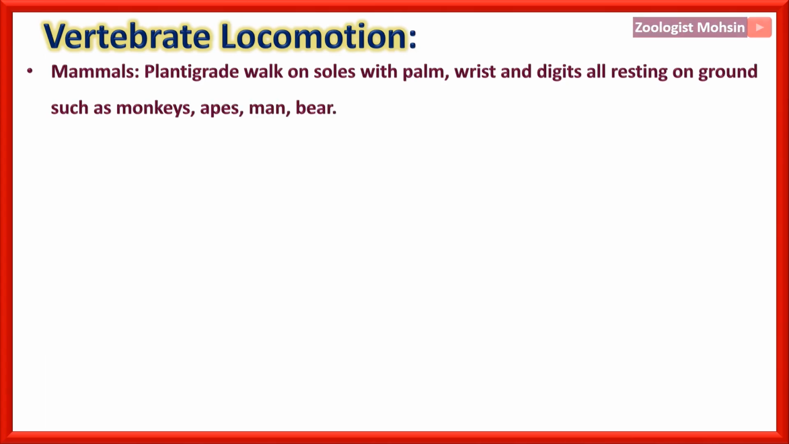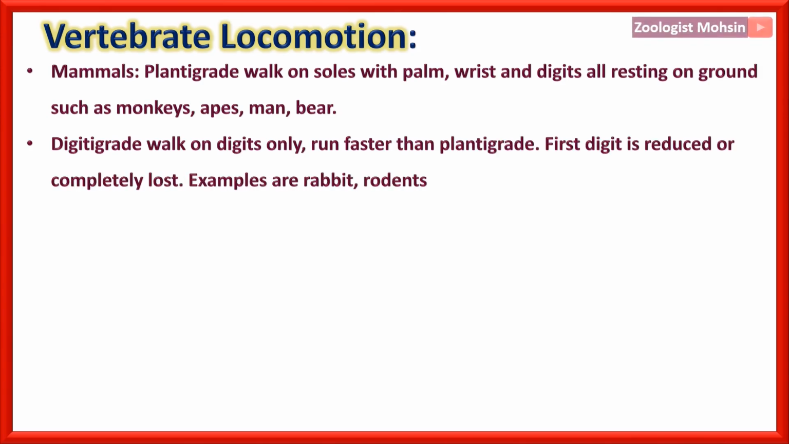Mammals. Plantigrade are those type of locomotion or animals or mammals which walk on soles with palm, wrist and digits all resting on ground, such as monkeys, apes, man and bears. So we are actually plantigrade.